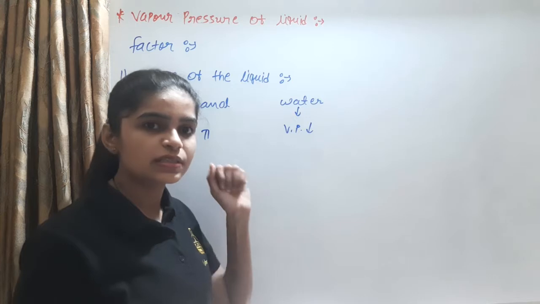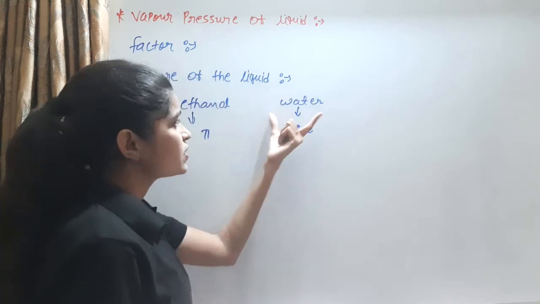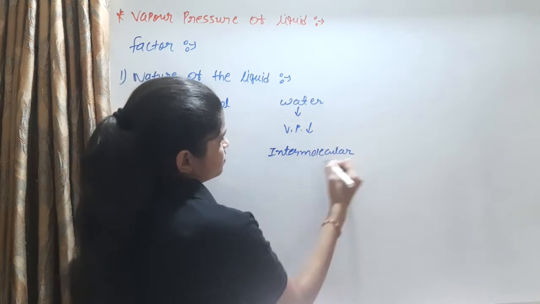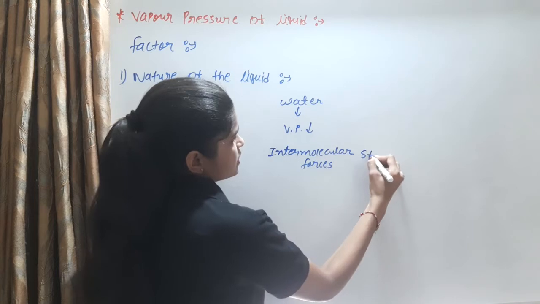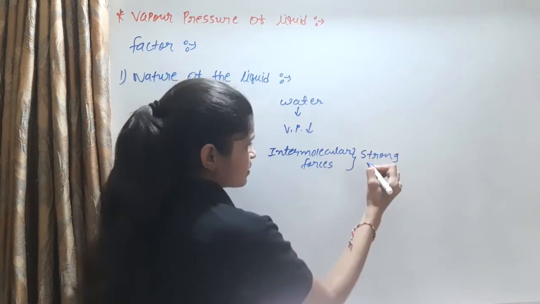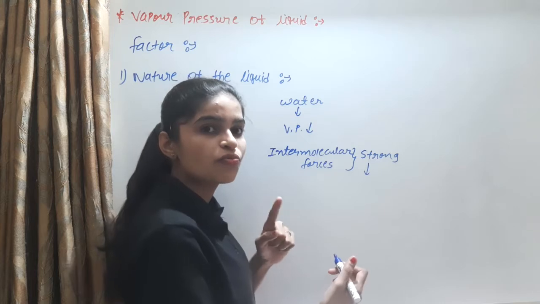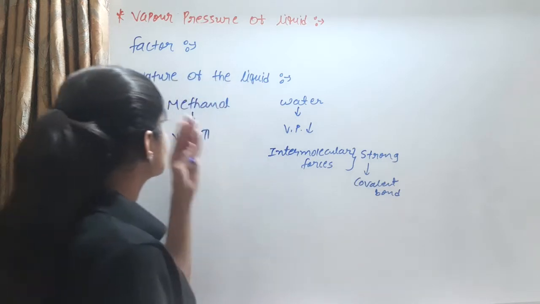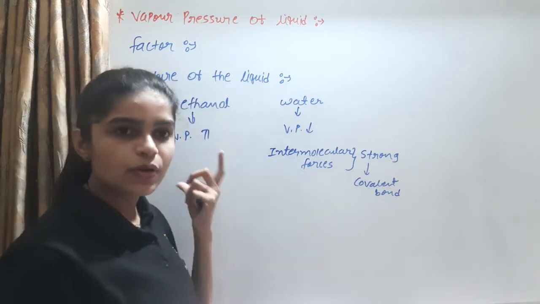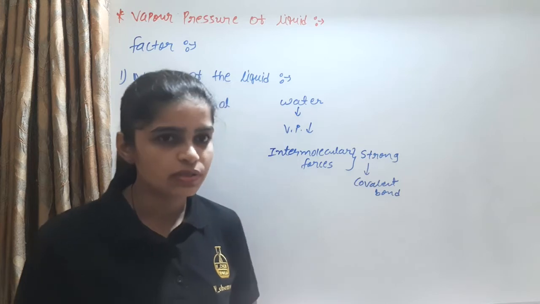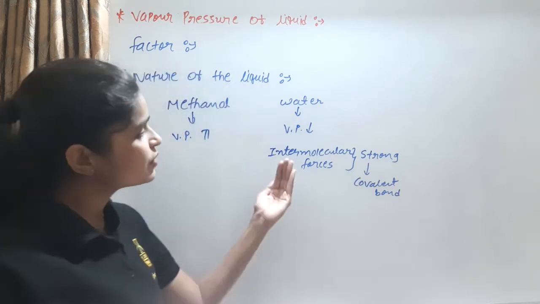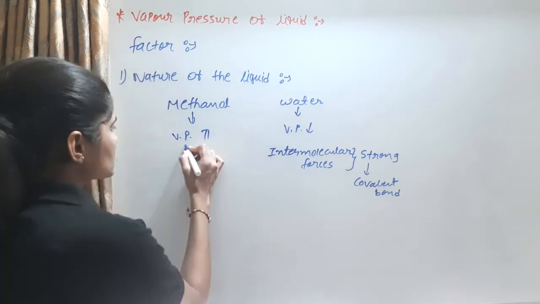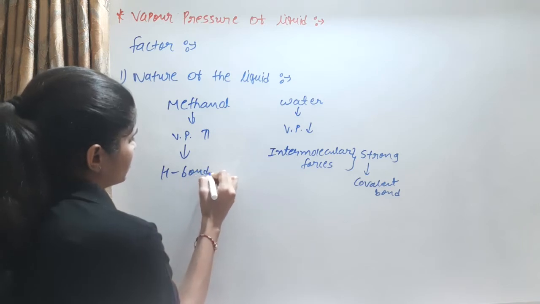Why is there this difference between methanol and water? Because in water the intermolecular forces are strong. Methanol has a high vapor pressure because its intermolecular forces are weaker than water's, since its intermolecular force is hydrogen bonding.